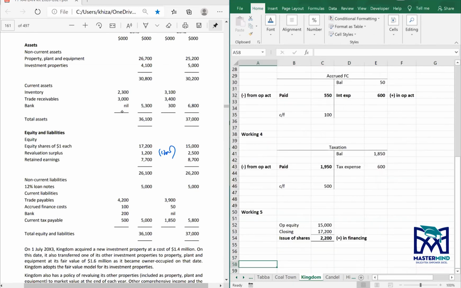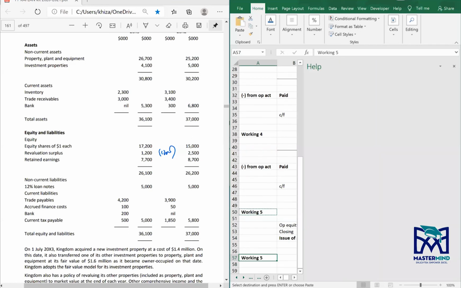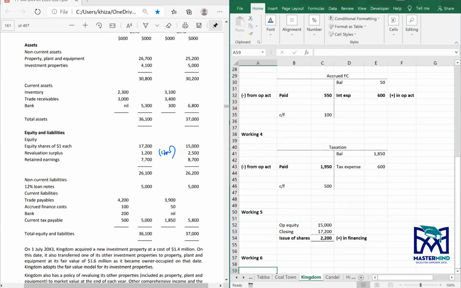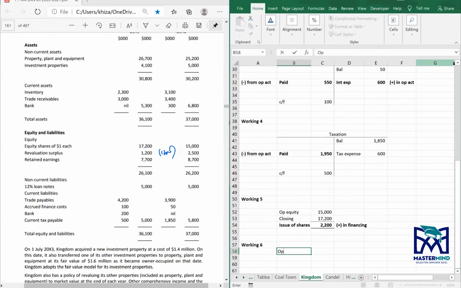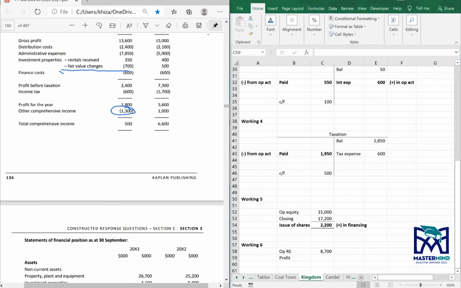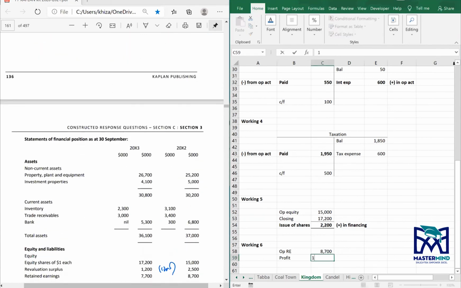All right, so working six is retained earnings. Opening retained earnings at 8,700, plus profit of 1,800.